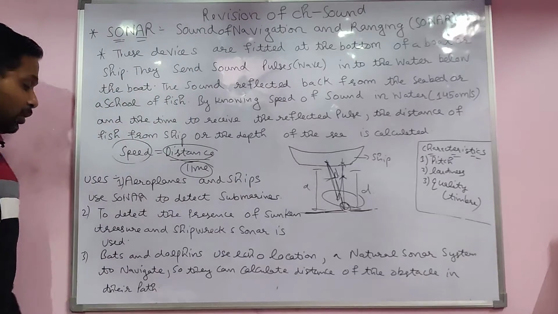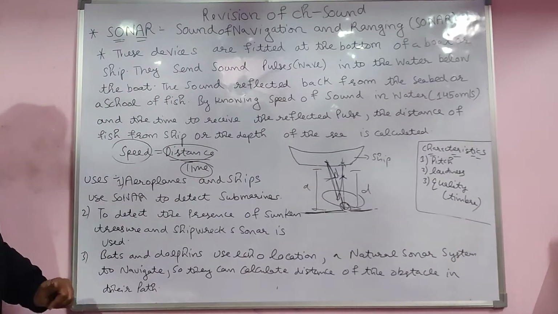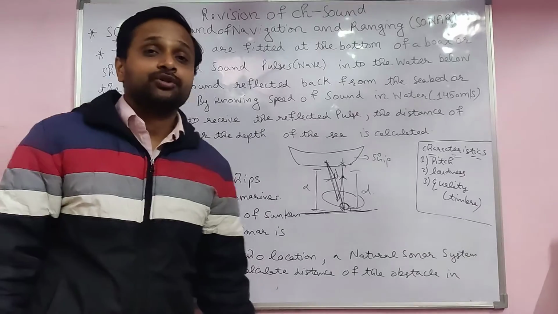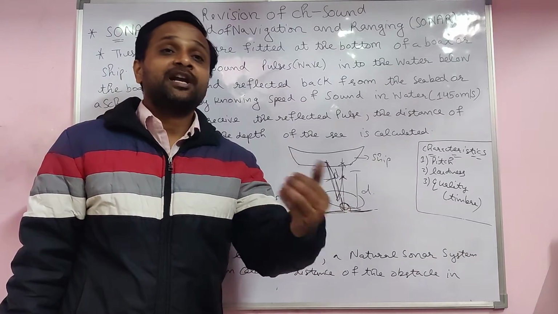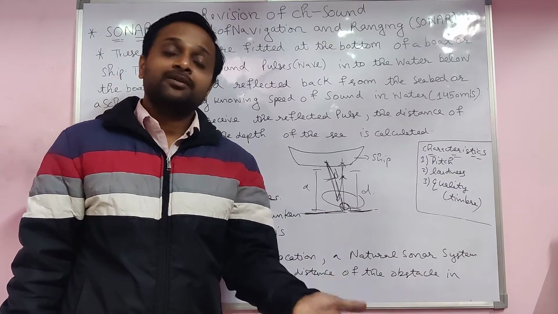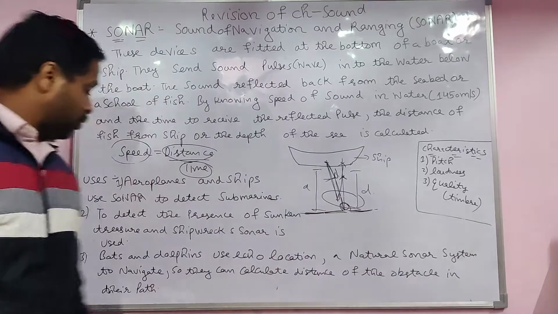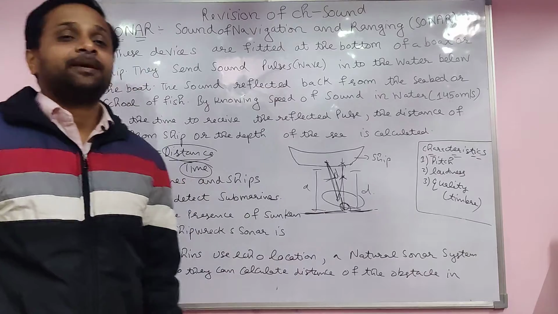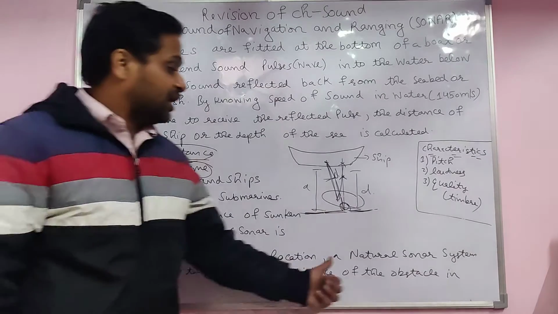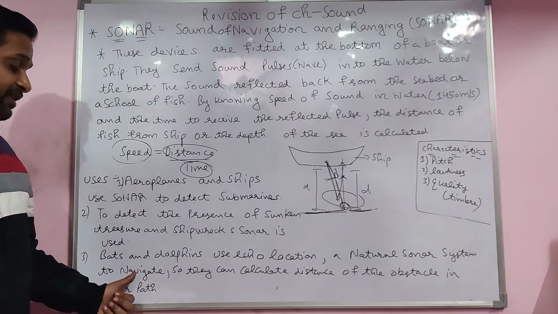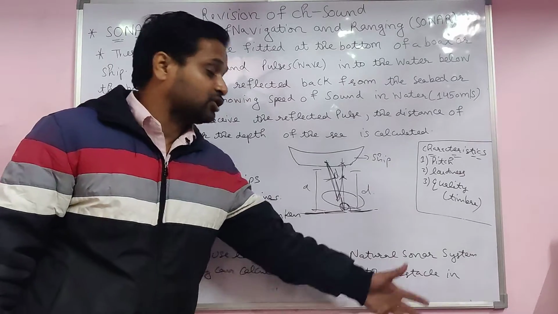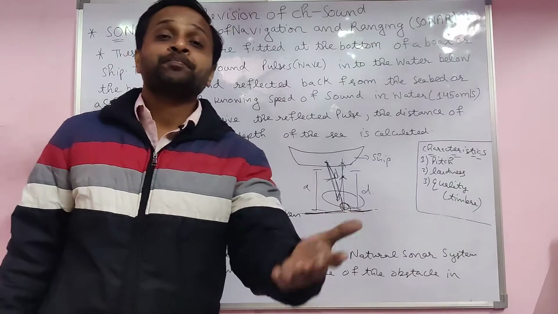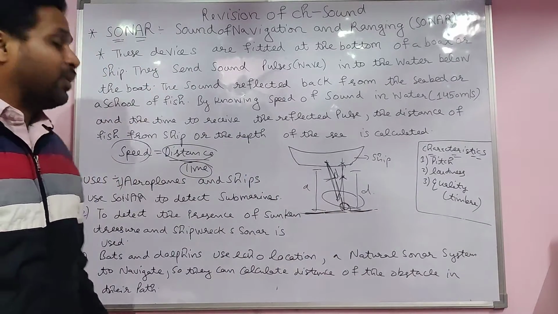Sonar is also used to detect the presence of treasure and shipwrecks. If you want to know whether treasure is there, you are able to find out very easily using sonar. Bats and dolphins use echolocation, a natural sonar system, to navigate. So they can calculate the distance of obstacles very easily.